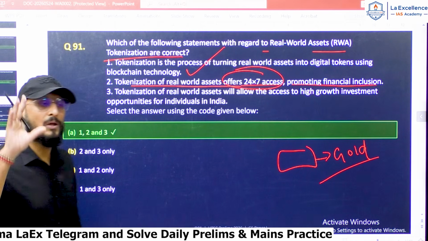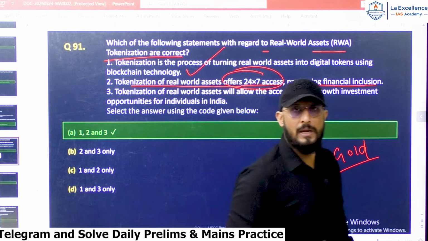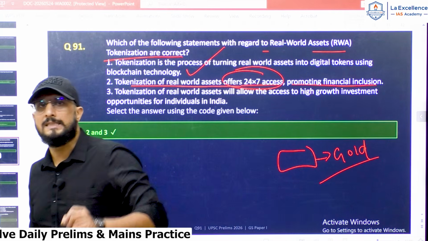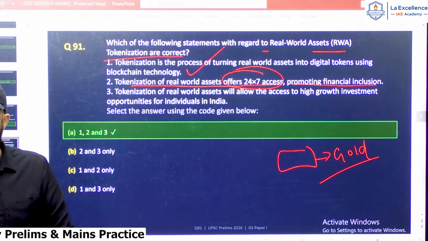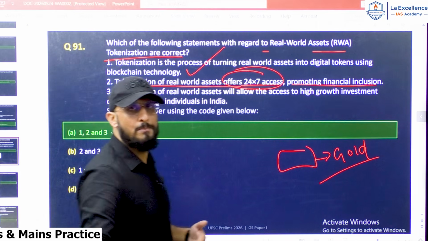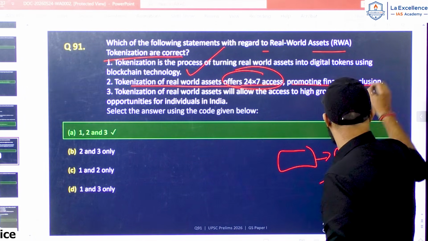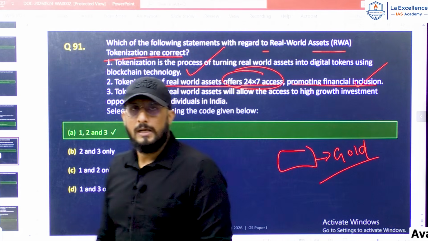It's not like you have to wait for the share market to open, or for the banks to open. Because it is digitalized and on blockchain, it is accessible to you through your computer or mobile phone 24/7. So statement 2 is also correct.